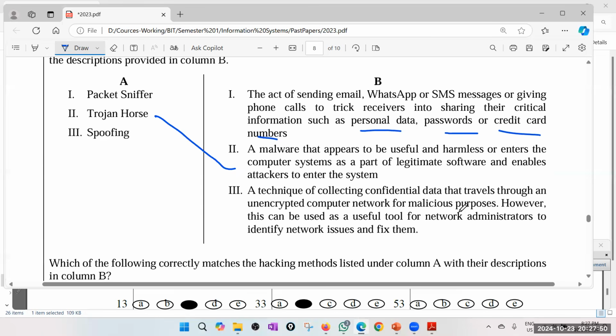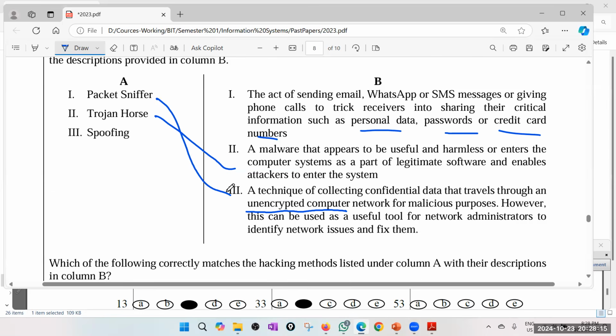Technique of collecting confidential data that reveals through unencrypted computers, that is packet sniffers, for malicious purposes. However, this can be used as a useful tool for network administrators also to identify possible attacks. Definitely packet sniffers. So that means definitely 1, 3, 2, 2.